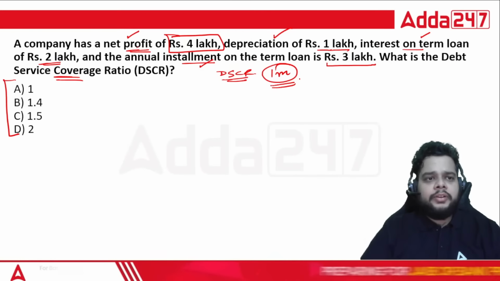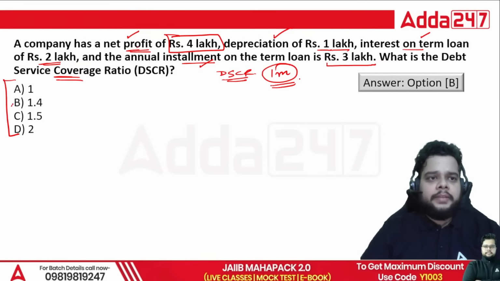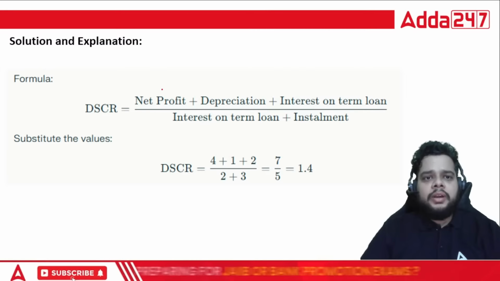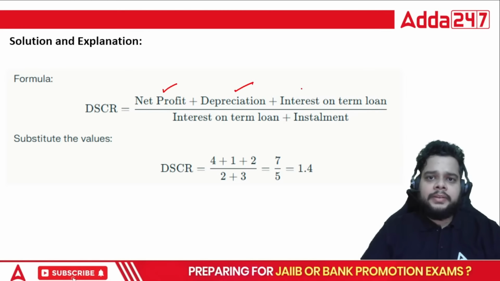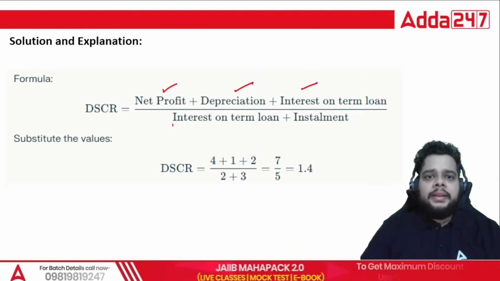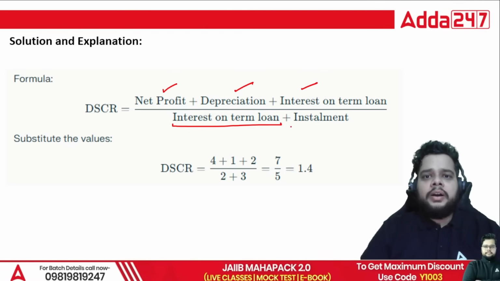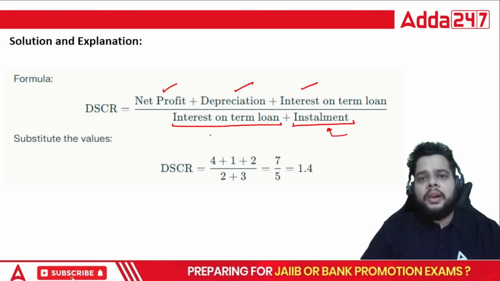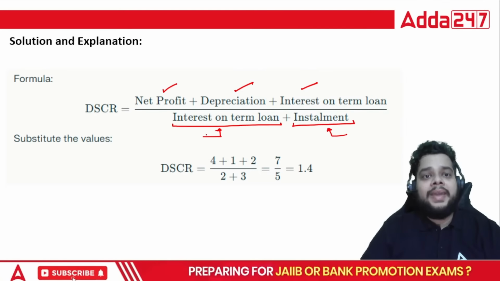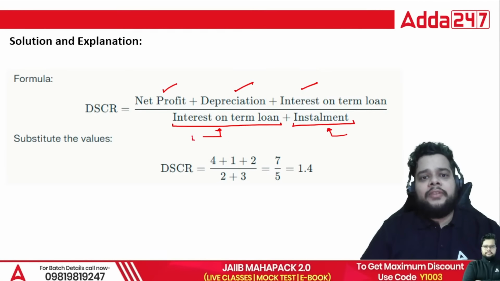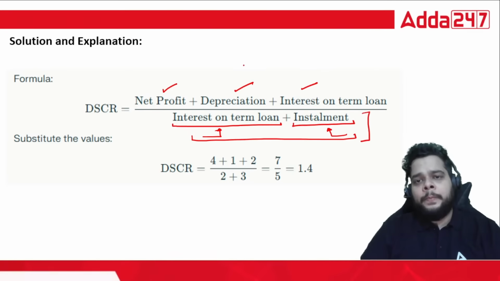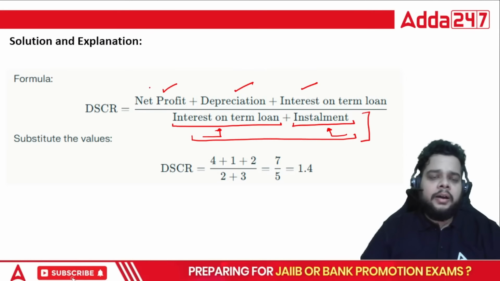The correct answer for this question is option B, that is 1.4. How have we arrived at it? Net profit plus depreciation plus interest, divided by the interest on term loan plus the installment. The installment along with the interest shows whether you can repay the loan or not, and that will be in the denominator, the bottom side.